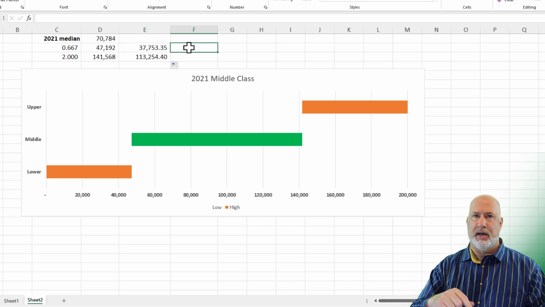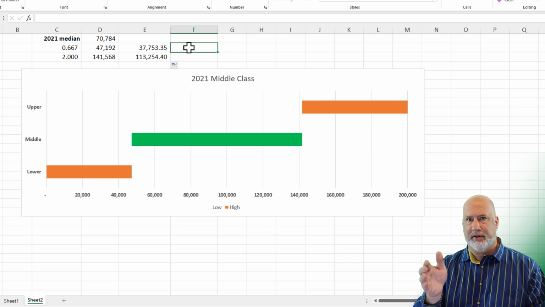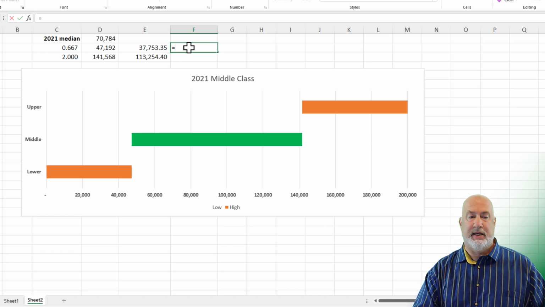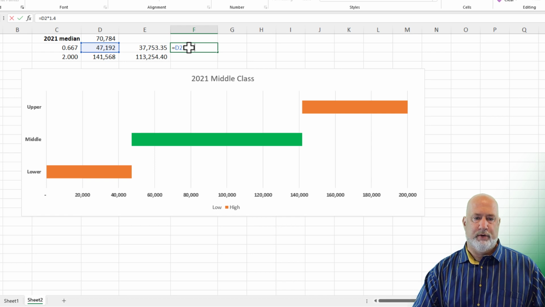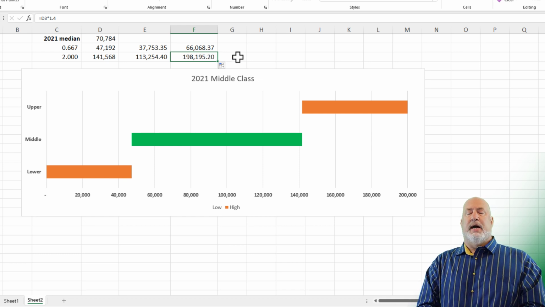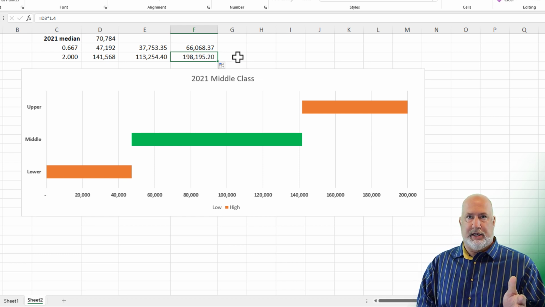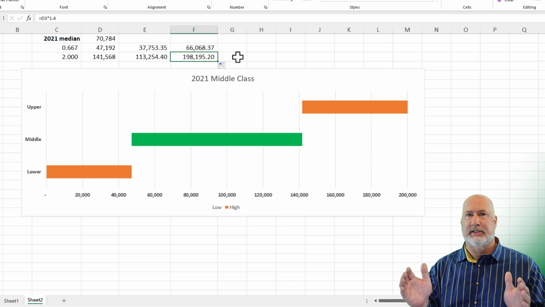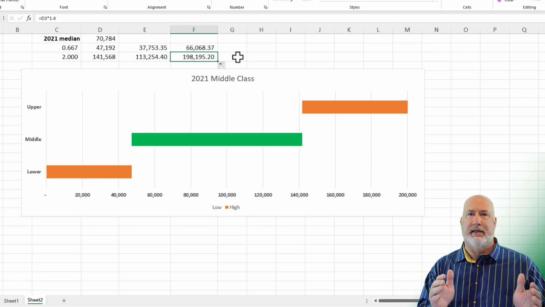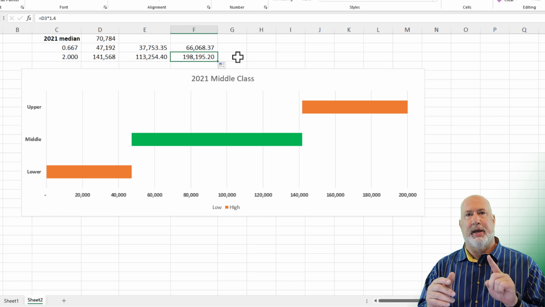Go the opposite way, and wherever you live is significantly higher than the median. And again, I'm making this up. Let's say that it is 40% more. 1.40. Autofill down. So then, depending on that city you live in, that's 40% more. Again, based on 3 people, your middle tier is 66,000 up to 198. So it does move a little bit based on the number of people in your household and based on where you live.